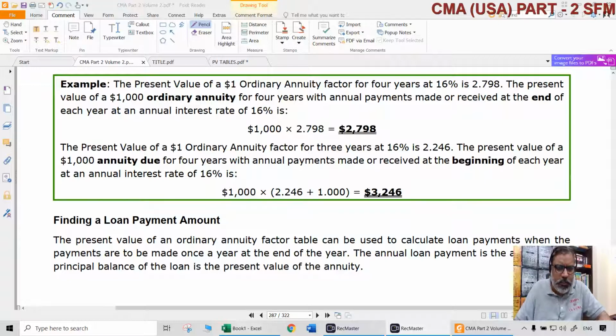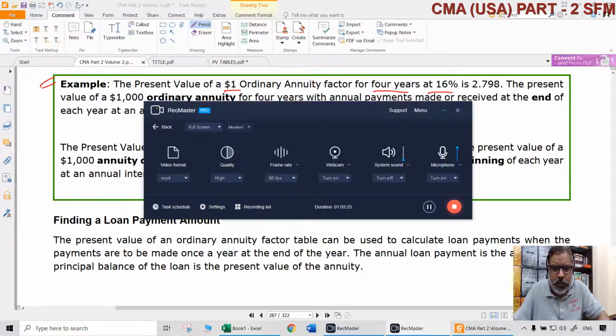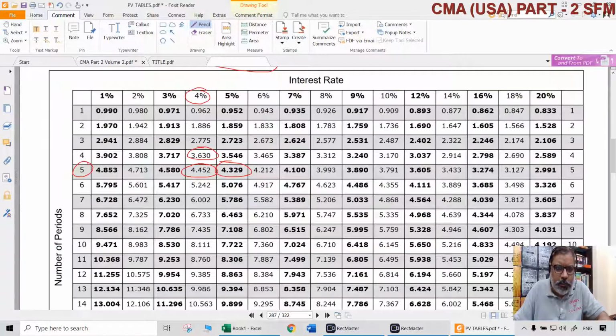Now you can just take this example also. For example, let us say present value of a $1 ordinary annuity for 4 years at the rate of 16%. 4 years, 16%. How much is that?